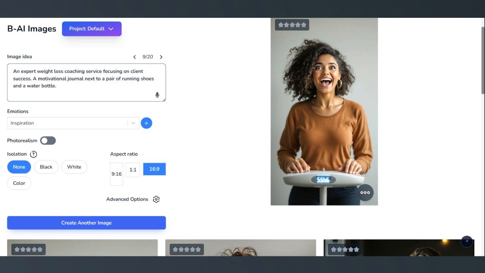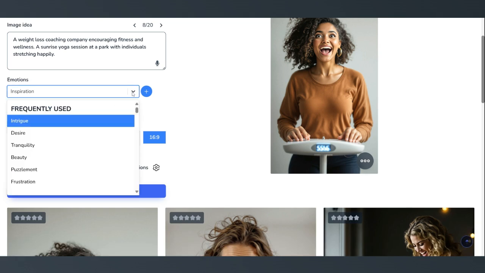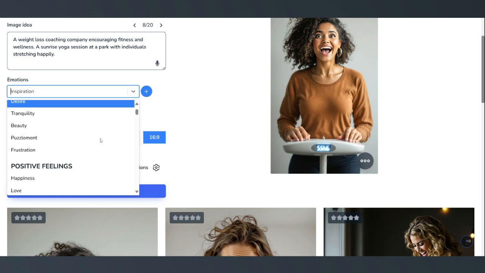An expert weight loss coaching service focusing on client success, a motivational journal next to a pair of running shoes and a water bottle. Okay, sunrise yoga session at a park with individuals stretching happily. Let's check that out. That sounds interesting. Here you can pick the emotions you want displayed in this picture. As you can see in the picture over here, this one's really excited. Intrigue, desire. I mean, there's so much here.